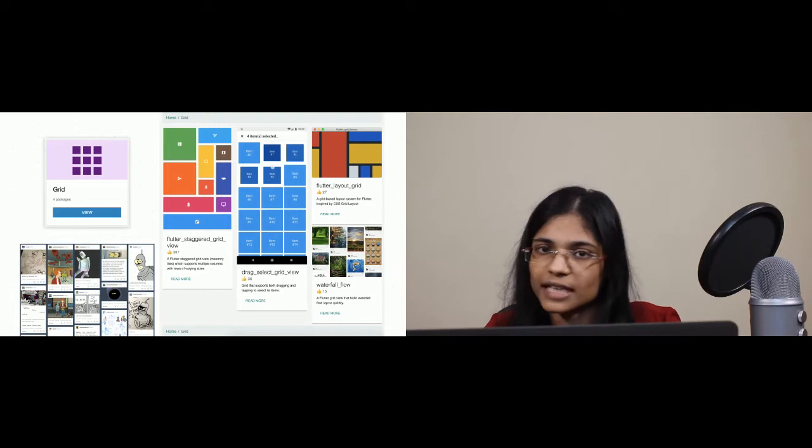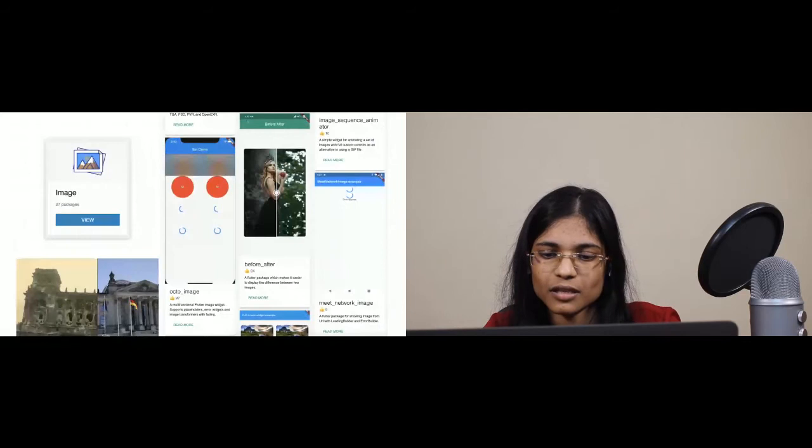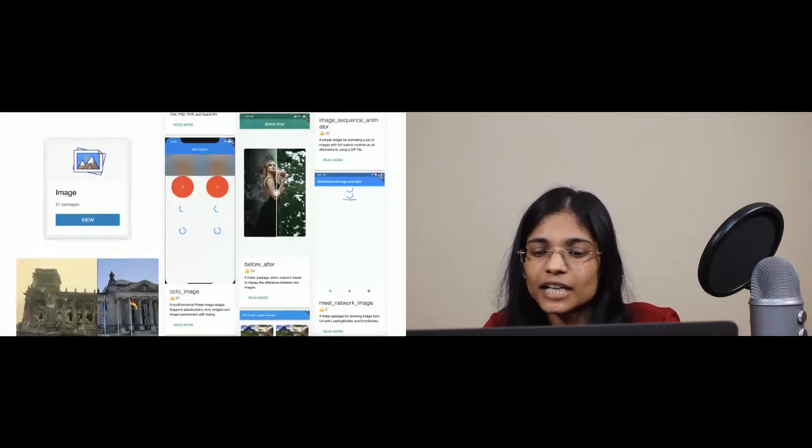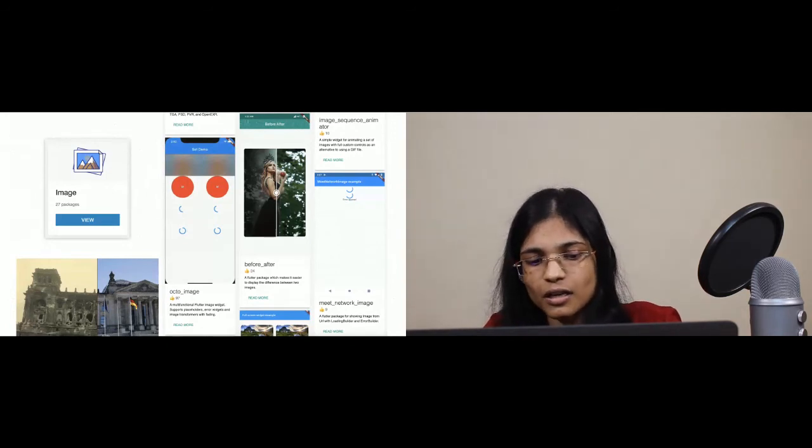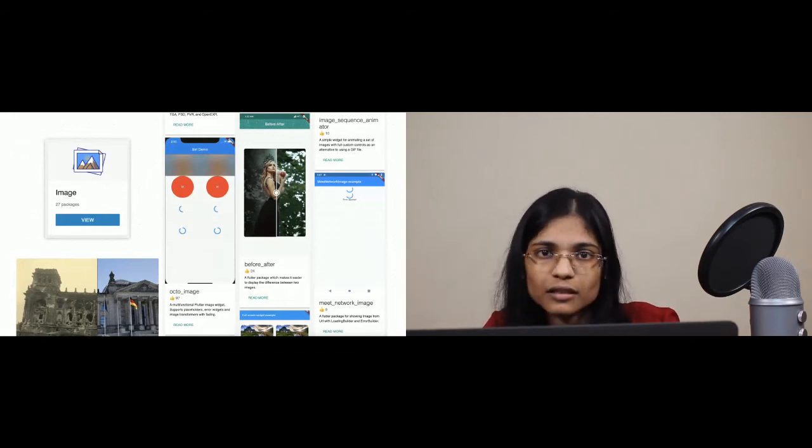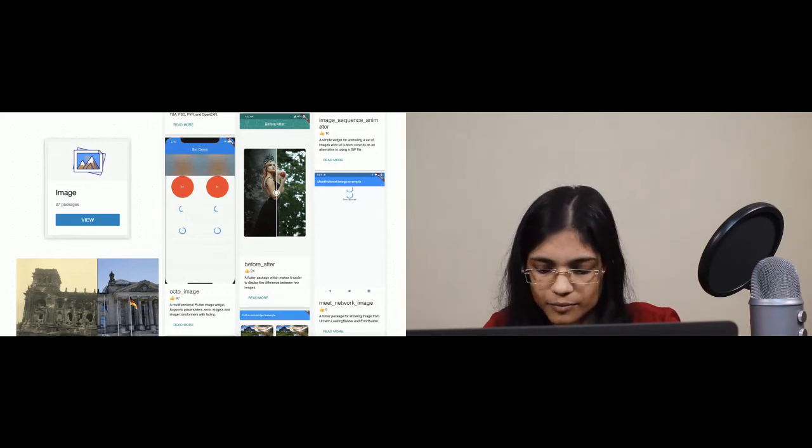So coming to the second case again, image slider. So there's an image category on Flutter Gems. And if you see the package before after, it has a movable slider with image on both sides, clearly meets your requirements. But again, coming to this before after package using PubDev, because of the difference in names or because it has less likes, is very, very difficult using PubDev. But if you use Flutter Gems, you can immediately come to it.